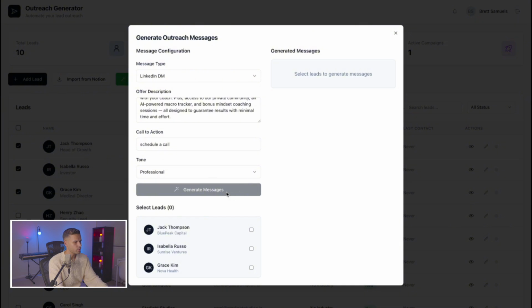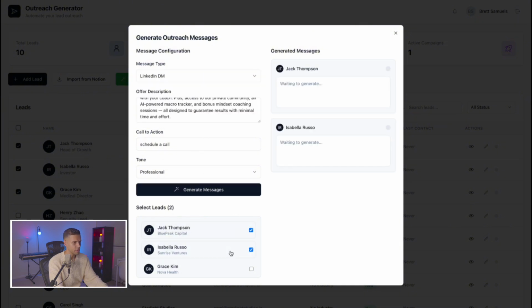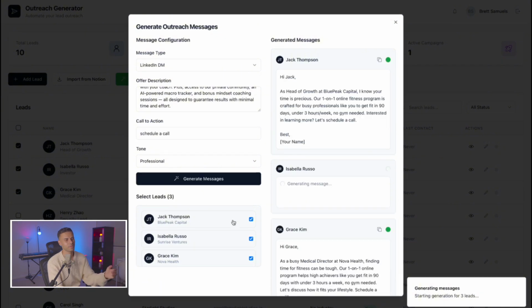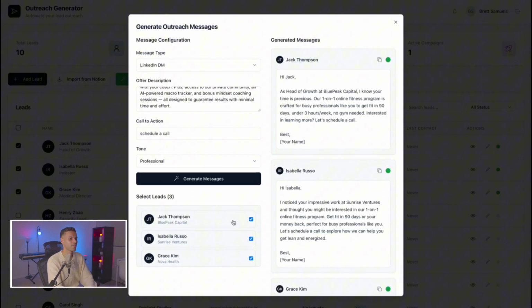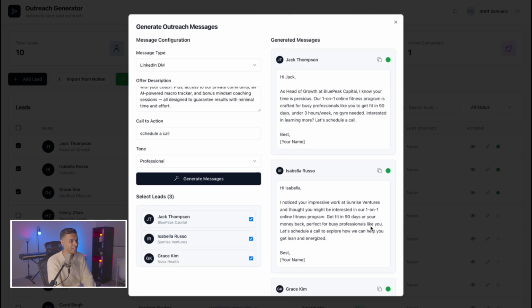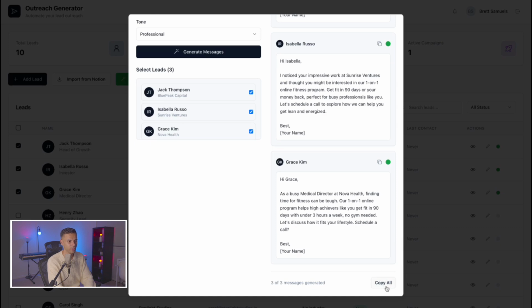Okay, what do we need to do? Okay, I think we need to select leads first. Now we can generate. Let's test it out. As if it worked first time. It definitely didn't work first time for me when I was building it. Okay, that is pretty shocking that it worked first time.